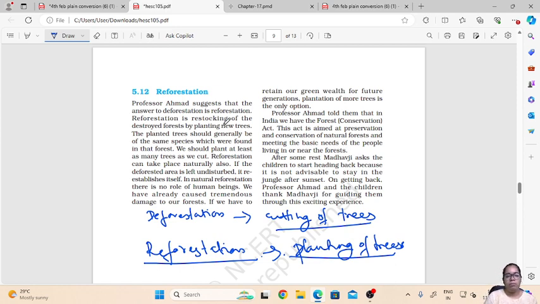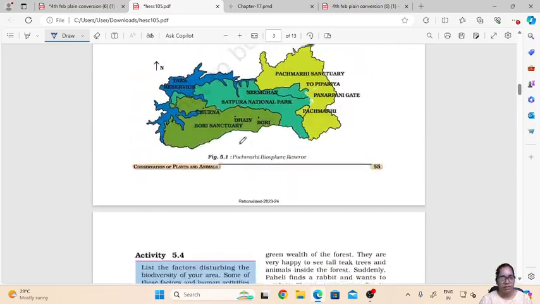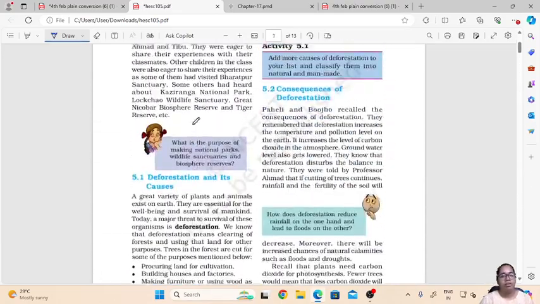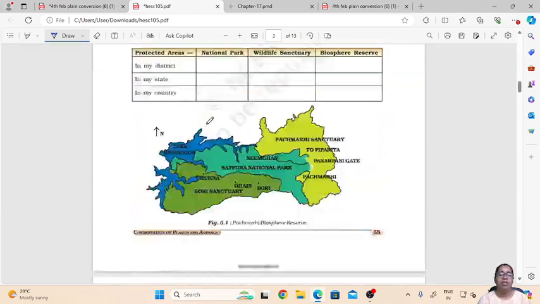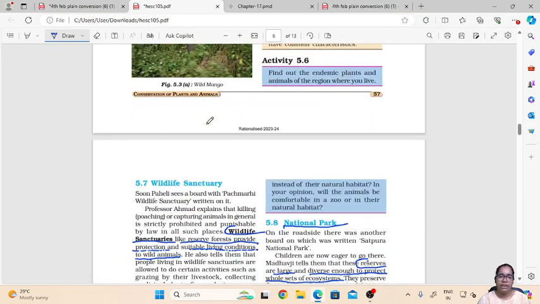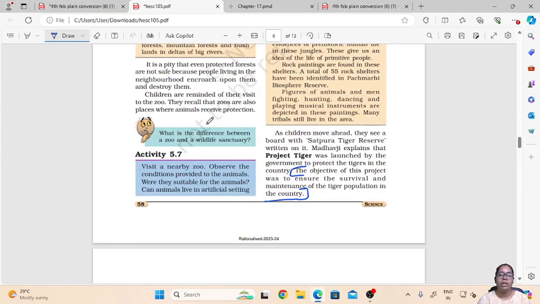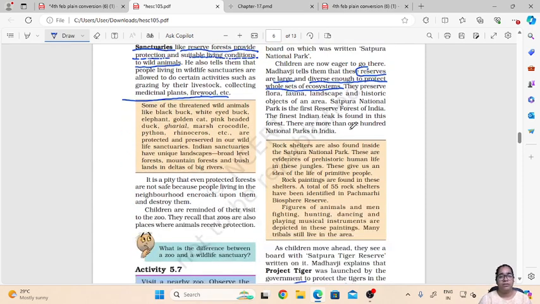So this was about the lesson. In this lesson we have seen what the conservation methods are, how deforestation causes destruction of plants and animals, what the meaning of endemic species is, what endangered species are, what the protected lands are, and how wildlife sanctuaries, national parks and biosphere reserves help in protection of plants and wildlife.